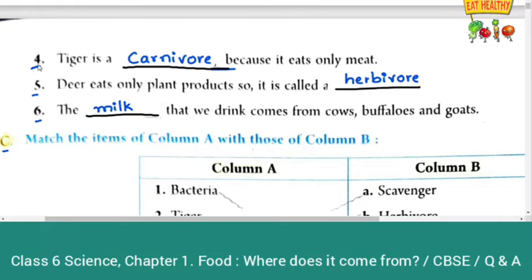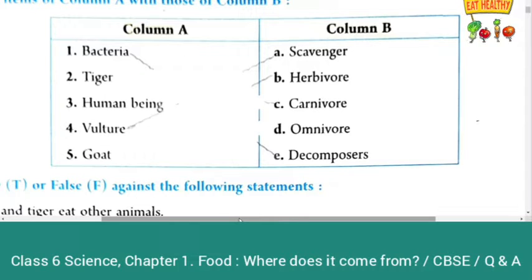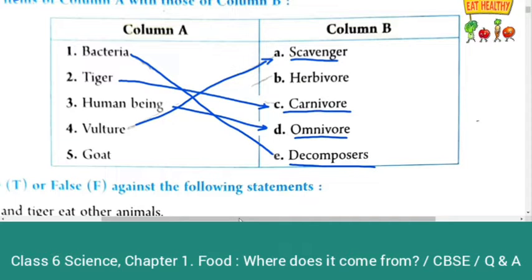Section C, match the items of column A with those of column B. Bacteria is what? Bacteria is a decomposer. Tiger. Tiger is what? It is a carnivorous animal. So tiger is carnivore. Human being is omnivore. Vulture is a scavenger. Goat is herbivore.